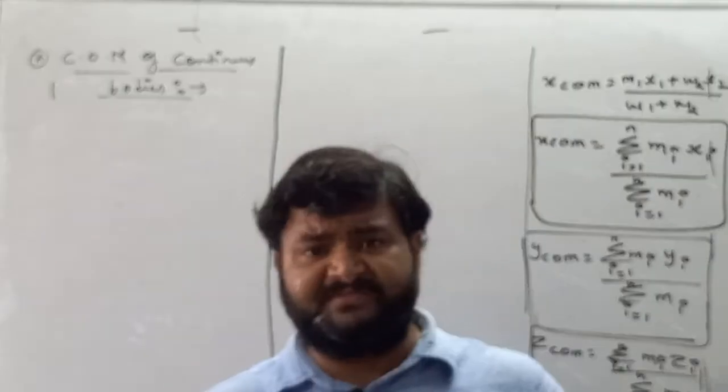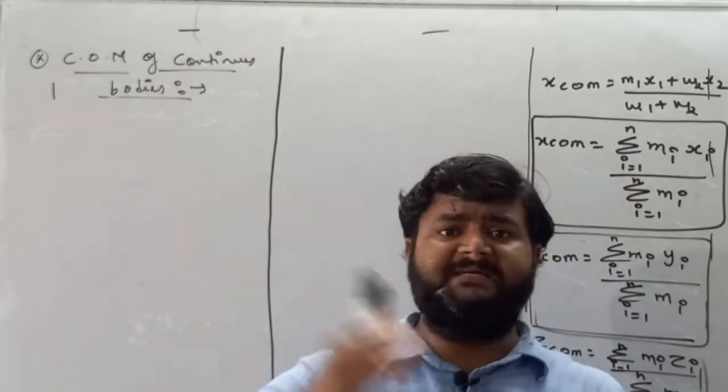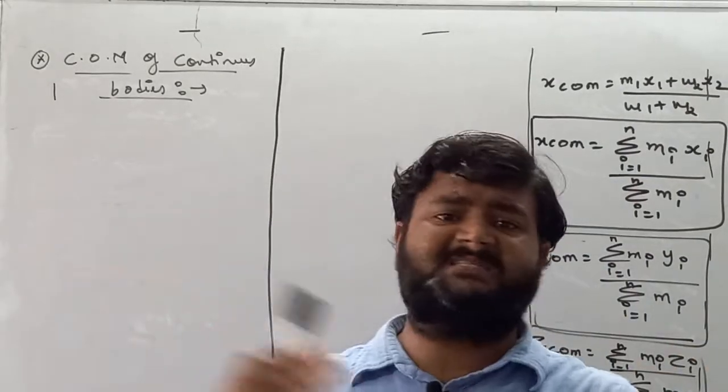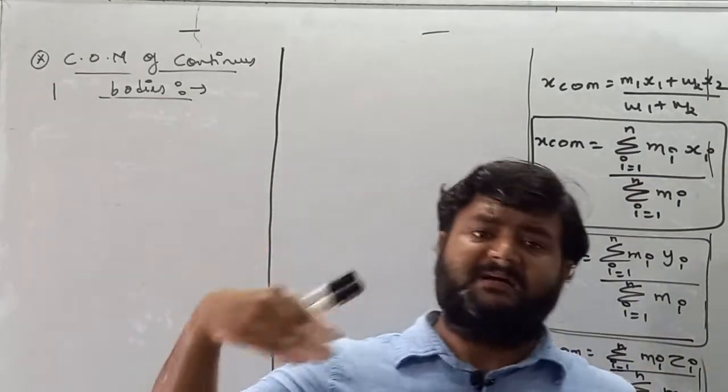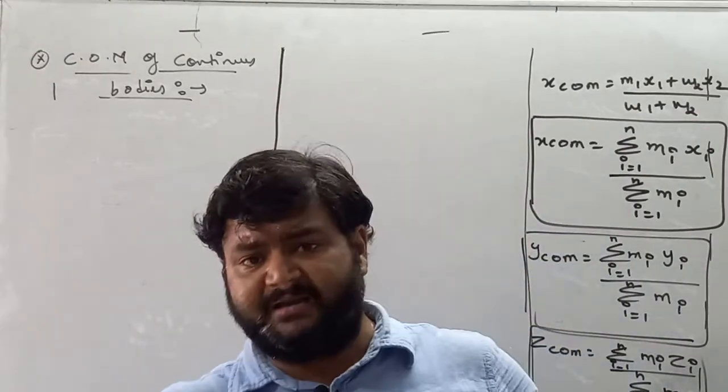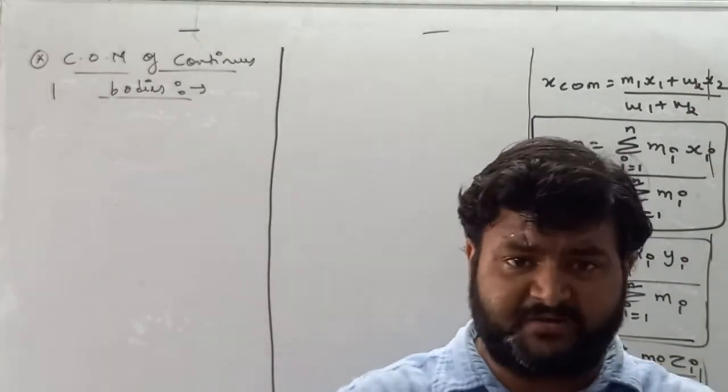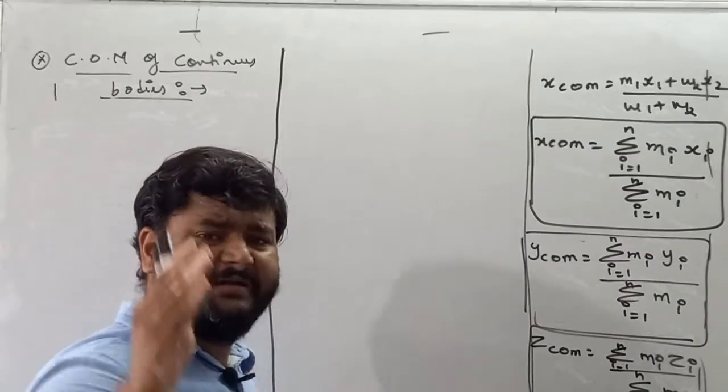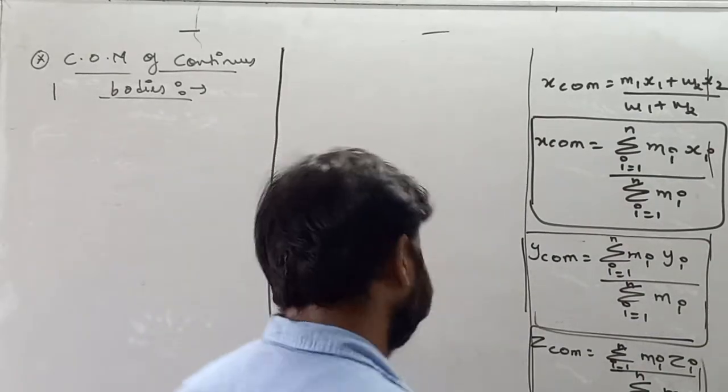We have only three physical parameters. All bodies' masses depend only on these three, like the mass of a ring depends on length, the mass of a disc depends on area. We will discuss all about these things.